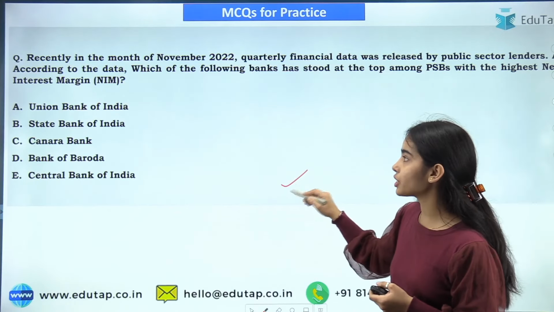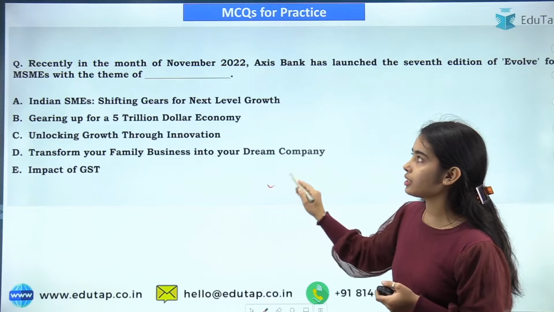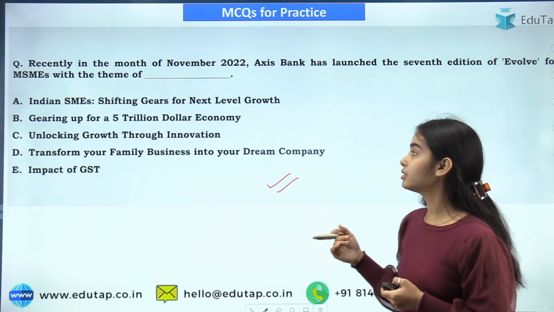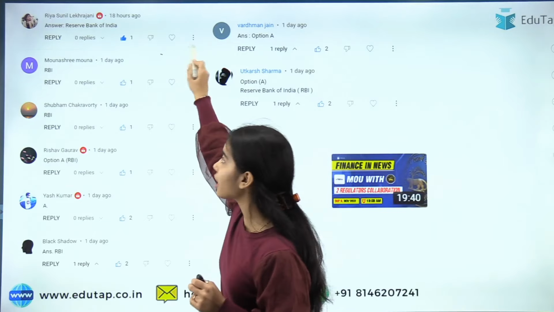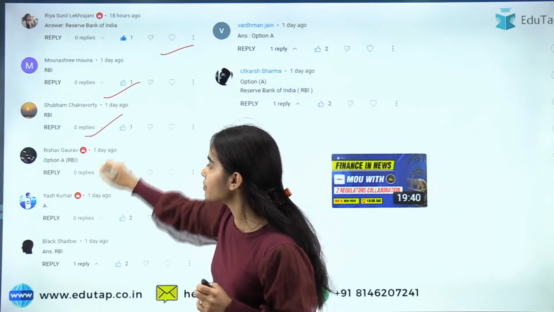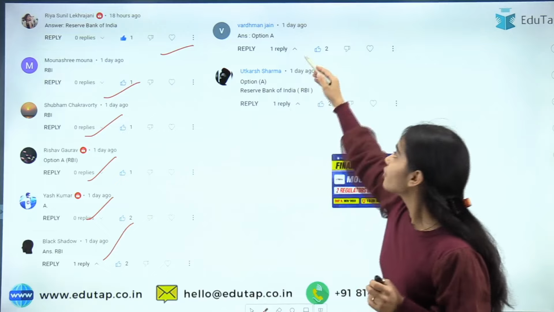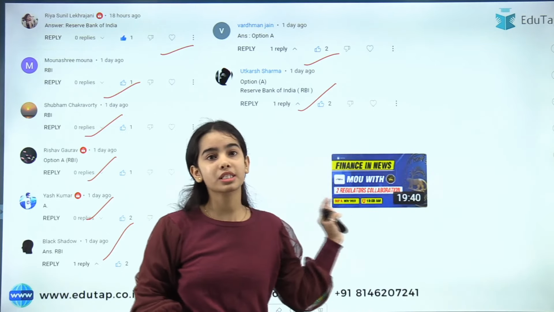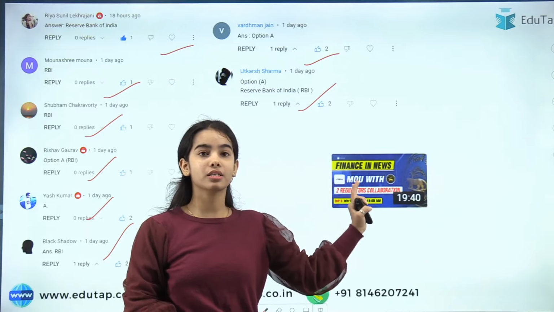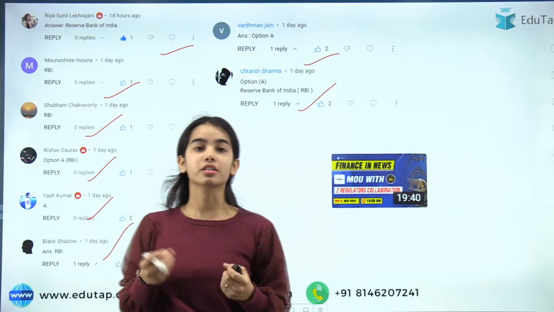This is the second question, regarding the second news article. These were the people who gave the right answer to the previous session's question: Riya, Monashri, Shubham, Rishabh, Yash, Black Shadow, Bardman and Utkarsh. Thank you very much all of you for providing the right answer to the previous session's question. IFSCA has done an MoU with the Reserve Bank of India.